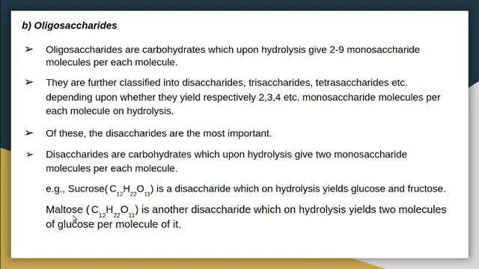Then another disaccharide is maltose, which has the same molecular formula. It is another disaccharide which on hydrolysis yields 2 molecules of glucose per molecule. That means on hydrolysis of 1 molecule of maltose we will get 2 molecules of glucose. That is why it is known as a disaccharide. So sucrose and maltose are disaccharides, whereas glucose and fructose are monosaccharides.